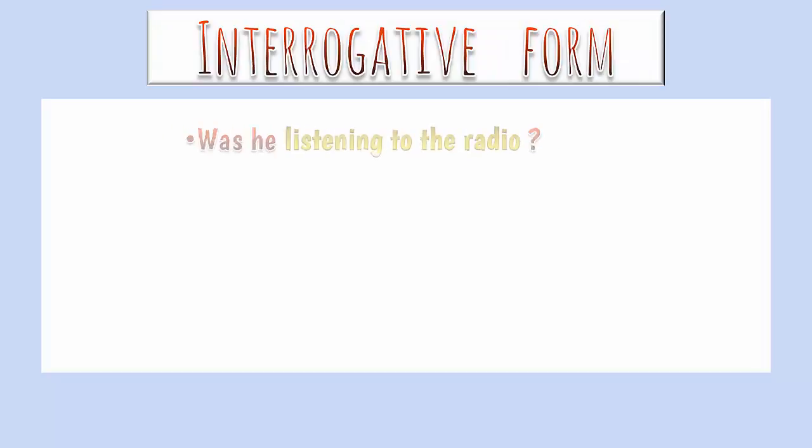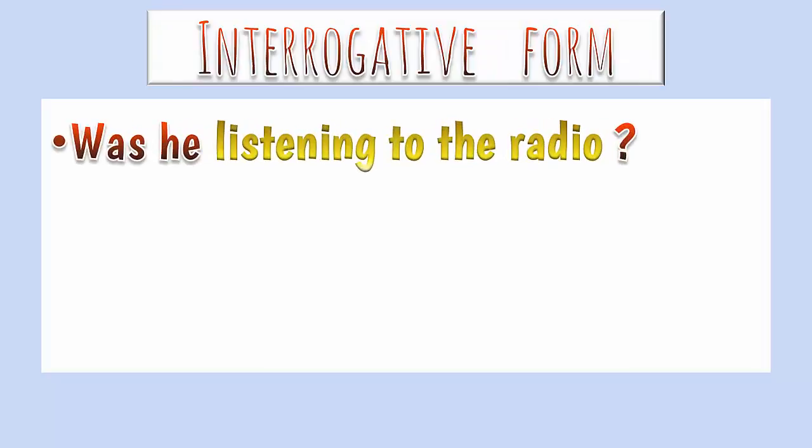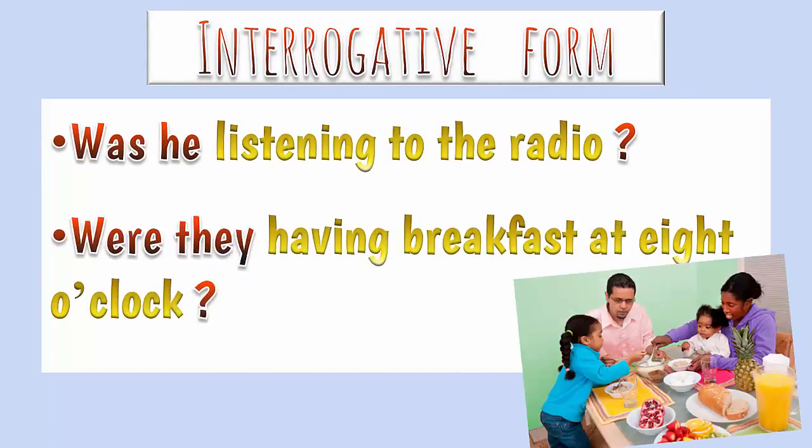Some other examples would be: was he listening to the radio? Were they having breakfast at 8 o'clock?